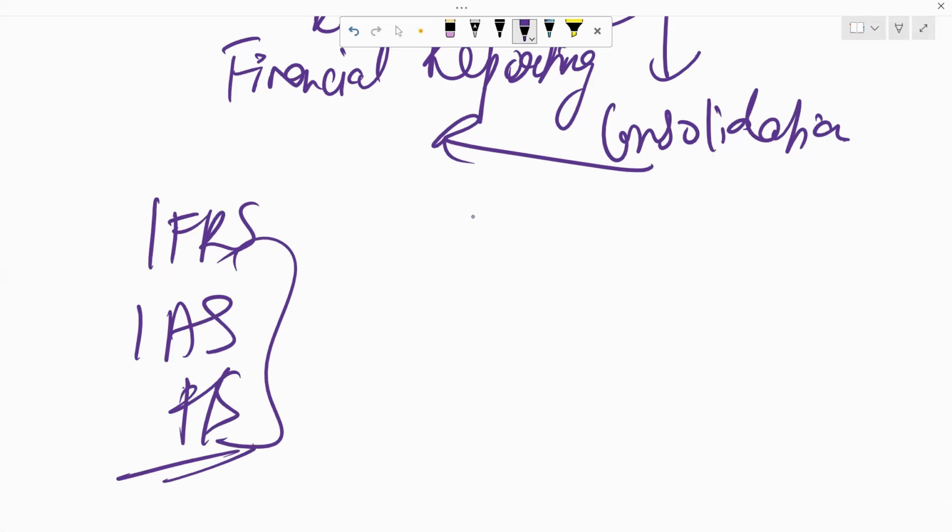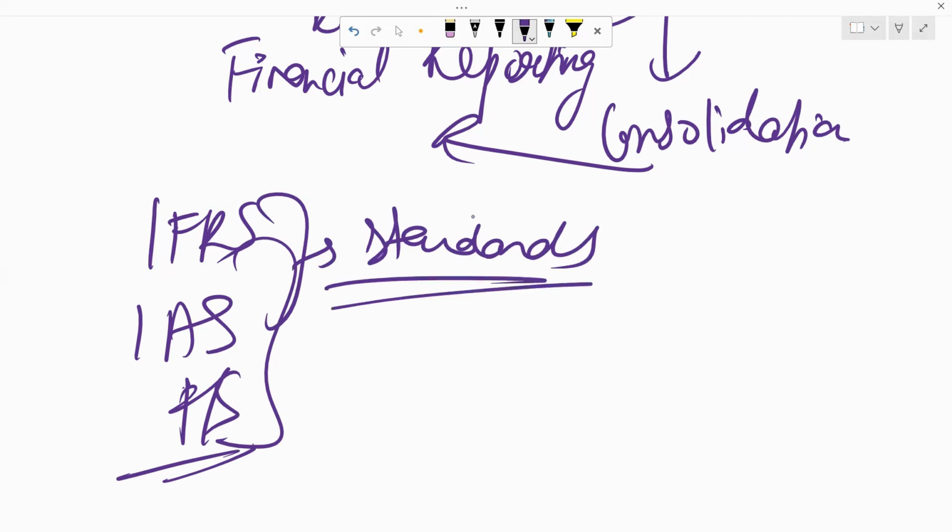Now your IFRSs and IASs are basically international reporting standards, just like we have standards in India. Every recording that you do in your financial statements, balance sheet, P&L, all of those things, you have certain standards which govern those transactions. So in this paper, you will be learning everything about the standards and consolidation.